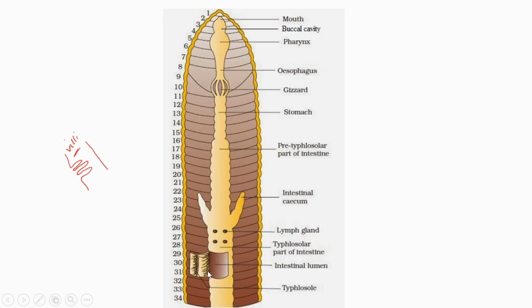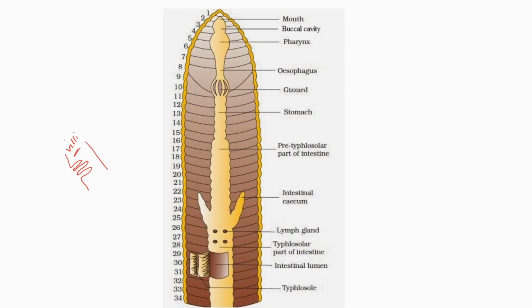Those internal extensions are called typhlosole, and that part of the intestine is called the typhlosolar part of the intestine. That's about the alimentary canal of the earthworm.